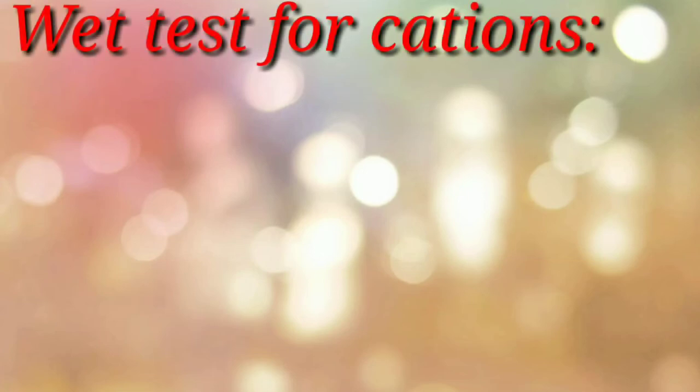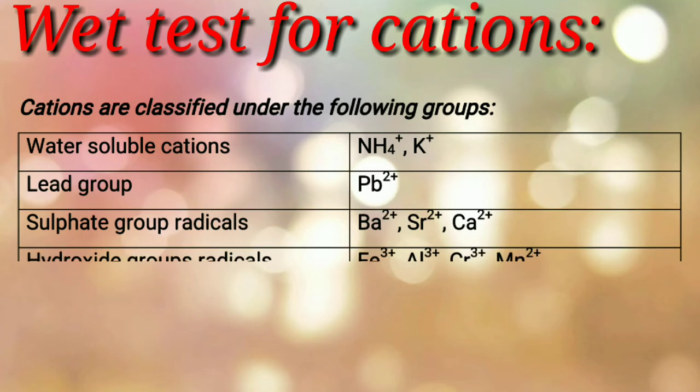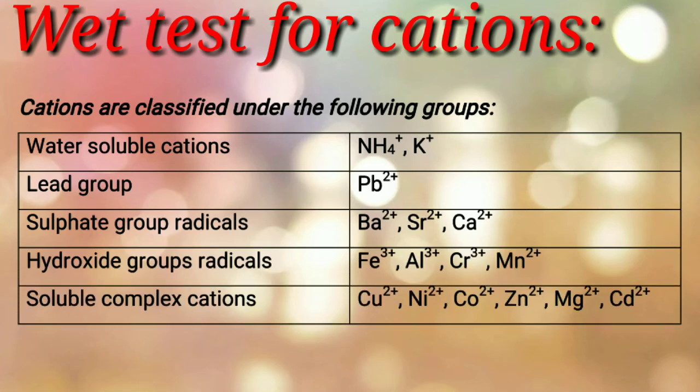So, students, wet test for cations. Cations are classified under the following groups as follows. First is water-soluble cations. Second, lead group. Third, sulfate group radicals. Fourth, hydroxide group radicals. And fifth, soluble complex cations.